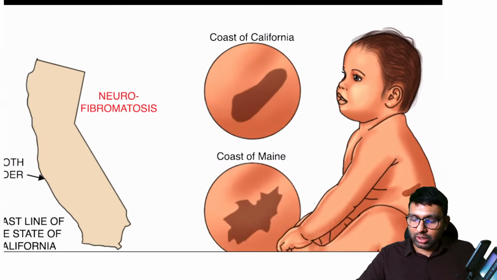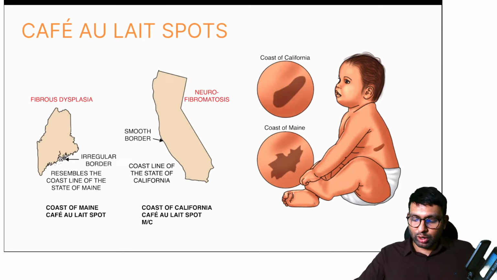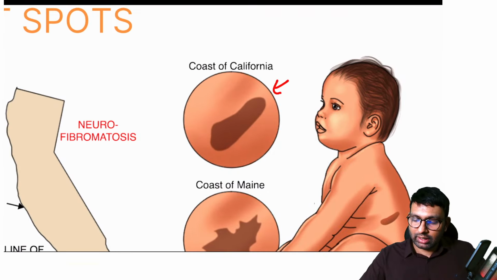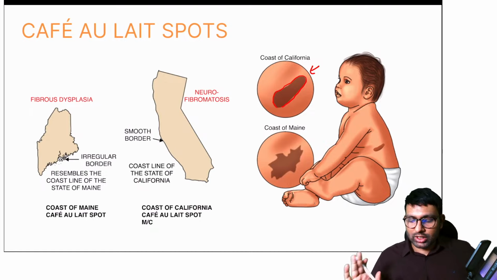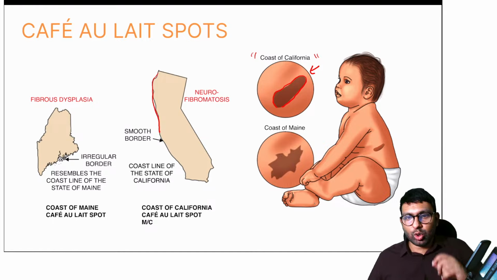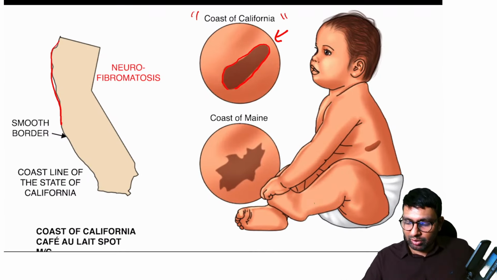So look at the café-au-lait spots that you see in cases of neurofibromatosis. This is the one. Here, what you see is the border is very smooth. Some person who saw this border, preferably a person from the US, compared it with the coast of California, which is also very smooth. So he called these café-au-lait spots the coast of California, and the spots that are seen in fibrous dysplasia are very rough.